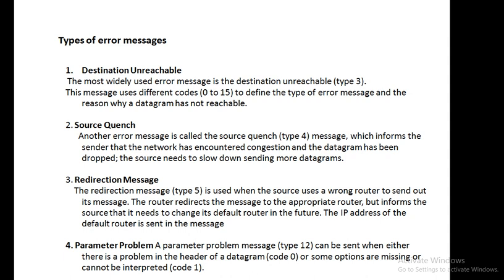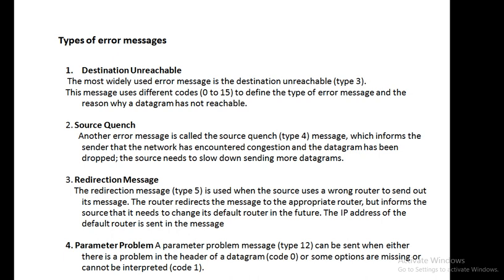But if the datagram reaches the wrong router, still the TTL will be decremented by 1, and if it keeps on visiting the wrong routers, the TTL will become equal to 0. When it becomes equal to 0, then obviously it will be dropped. So that is an error, and that will be indicated by the redirection message. Whenever the datagram reaches a wrong router, it will be directed to the right one, and the IP address of the default router will be sent in the message to the source. So that the source in future has to direct it to the right router.